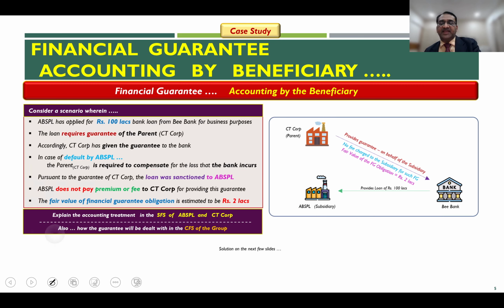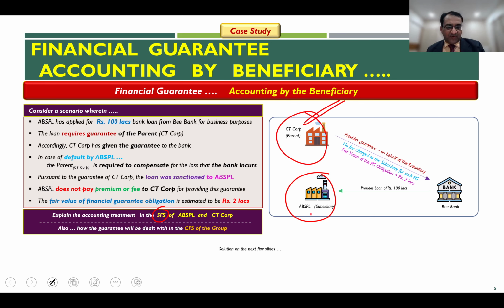Now the question is, in the separate financial statement of this subsidiary as well as of this parent, how this accounting has to happen. This piece we have seen in the previous video. But what we will focus on first is this, and then I will relate the accounting done by the subsidiary to the parent's books as well, and then we will look at what happens when it comes to the accounting of such contracts in the consolidated financial statement of the group. So the solution we will see in the next few slides.